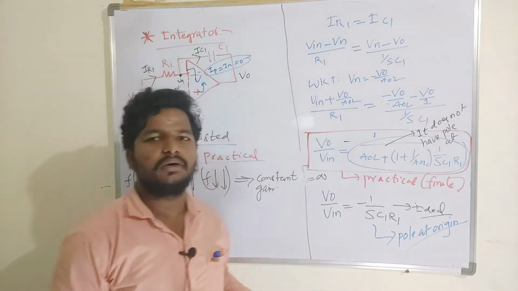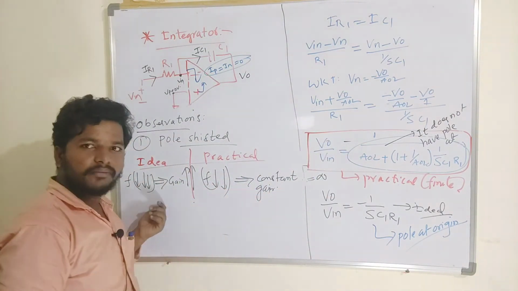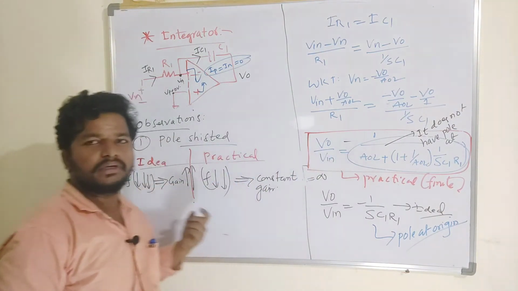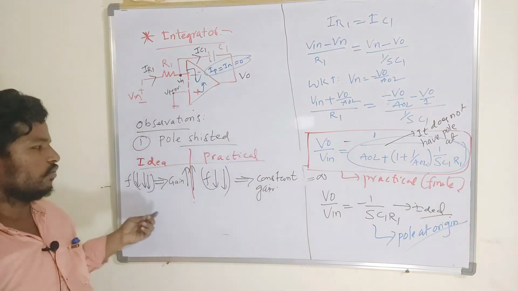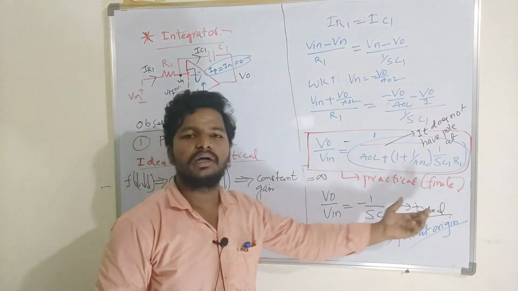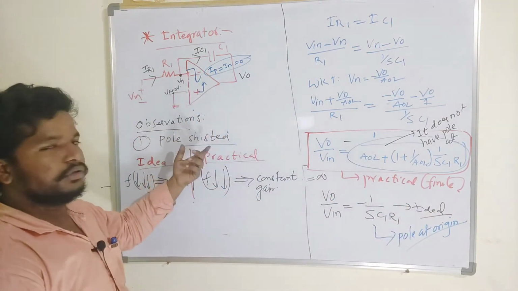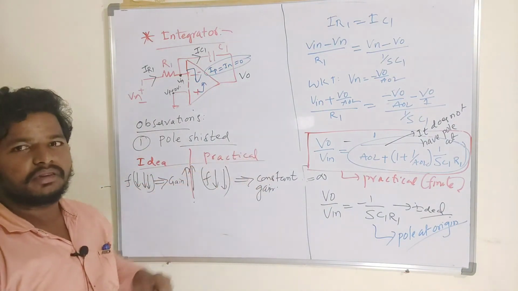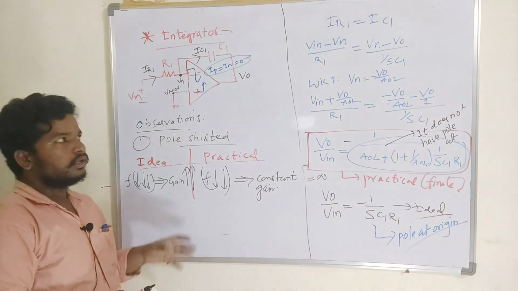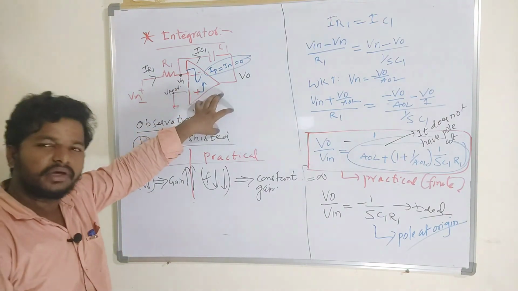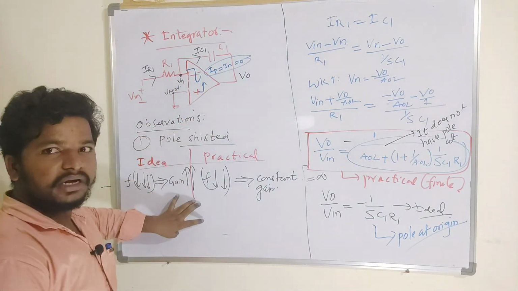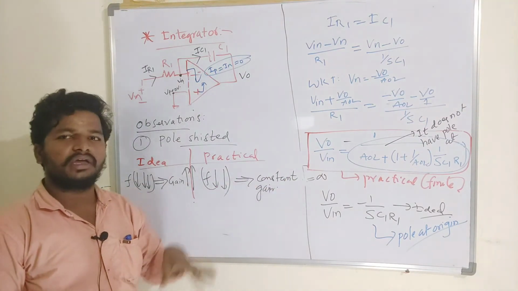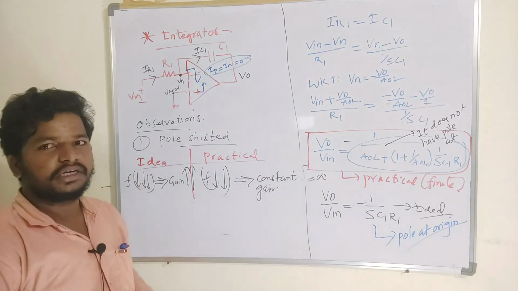And today we have discussed that the frequency has an effect on the gain, and also affects the shifting of the pole, and the gain of the operational amplifier also affects its performance. So the gain of the operational amplifier matters here, and the operating frequency of the signal also matters when you are designing a particular integrator circuit.